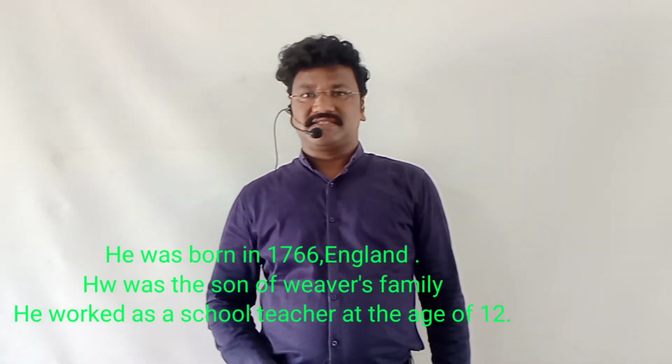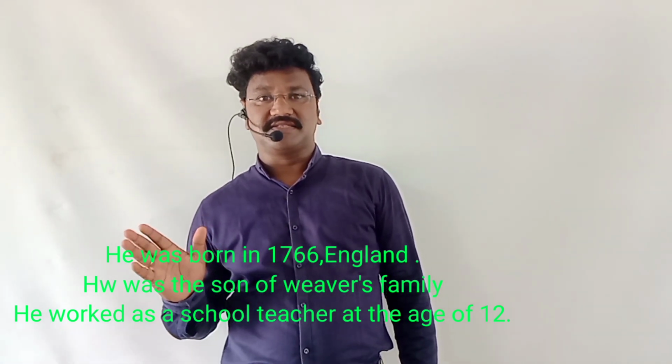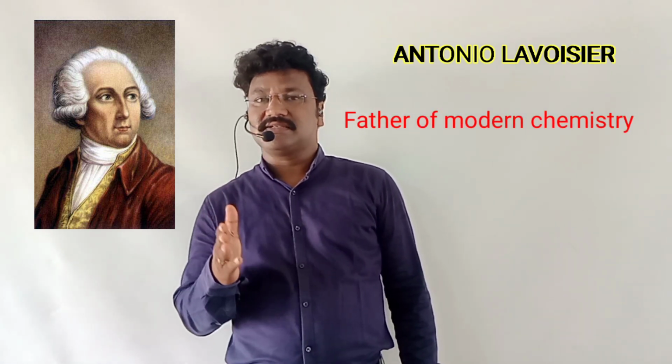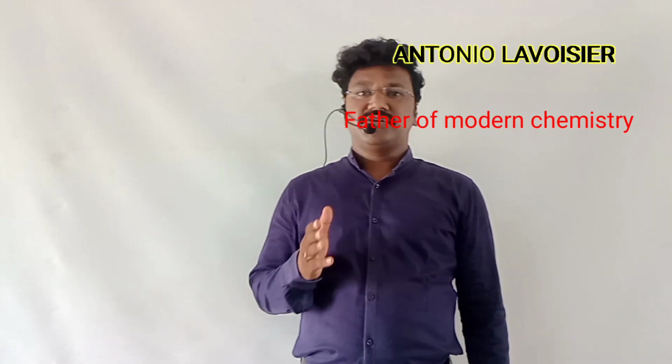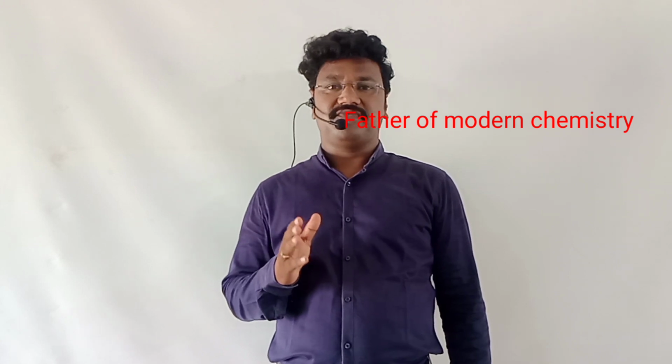He was born in 1766. 1766 means another contemporary scientist, a great scientist, great and eloquent in his speech, none other than Antoine Lavoisier. So John Dalton was a contemporary scientist to Antoine Lavoisier. Lavoisier was famous as the father of modern chemistry, and John Dalton was famous as the father of materiology actually.